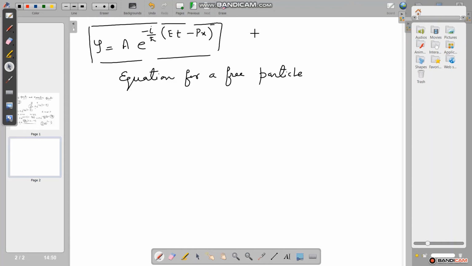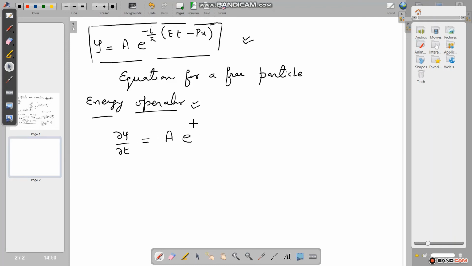Now, with the help of this equation of a free particle, we can calculate the energy operator. To do so, we differentiate psi with respect to time, del psi upon del t.